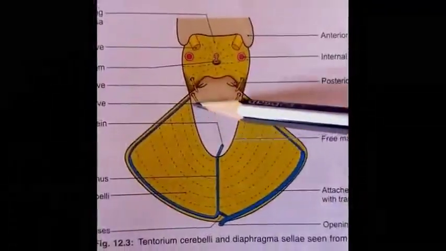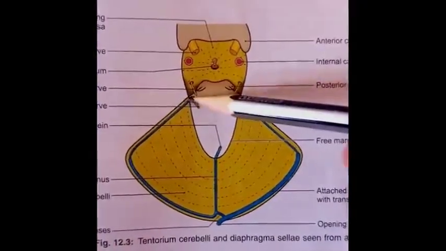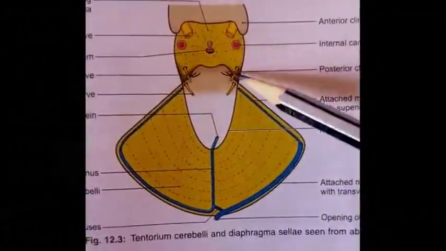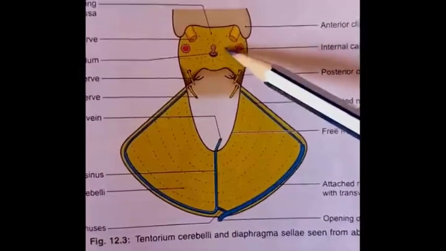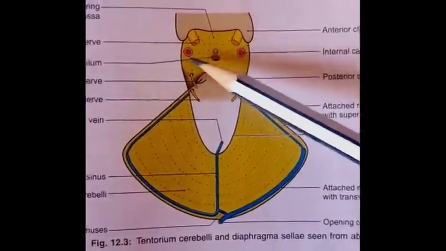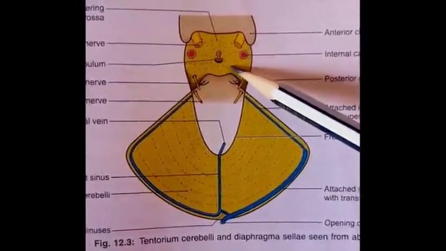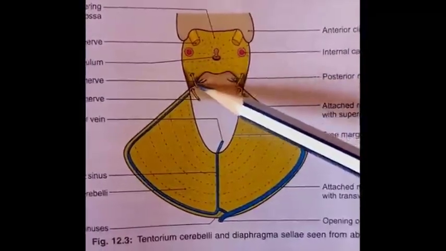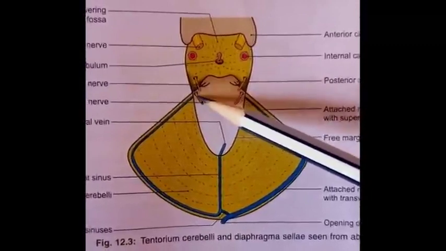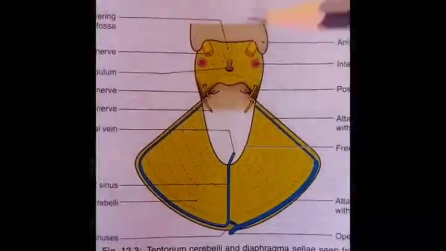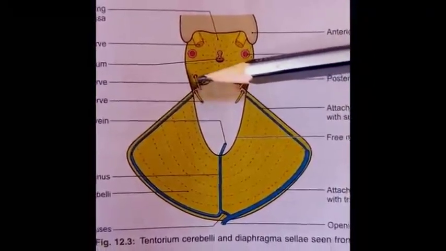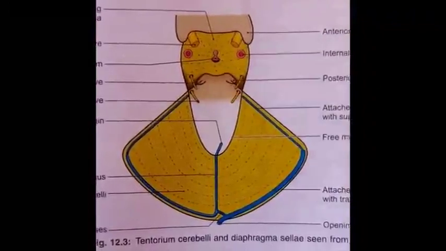The anterior free margin of the tentorium cerebelli and the posterior attached margin cross each other near the apex of the petrous temporal bone. Anterior to this crossing, there is a triangular area of the tentorium cerebelli, which forms the roof of the cavernous sinus. This roof of the cavernous sinus is pierced by the third and fourth cranial nerves, so the oculomotor and trochlear nerves pierce this part of the tentorium cerebelli.